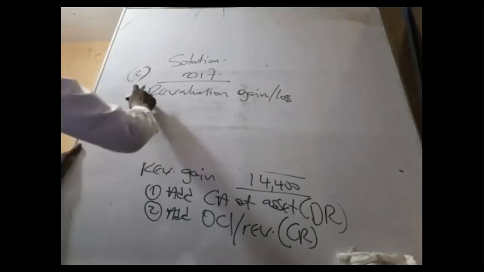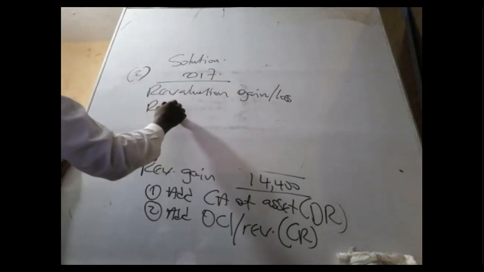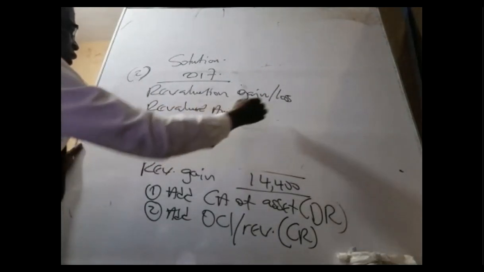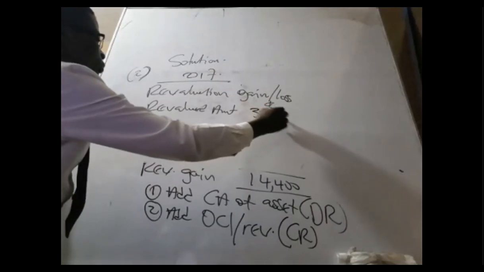Next, all we have to do is this. We tell the examiner the revalued amount, what's the fair value? The revalued amount from the question happens to be 32,000. Perfect. So put the 32,000 down.